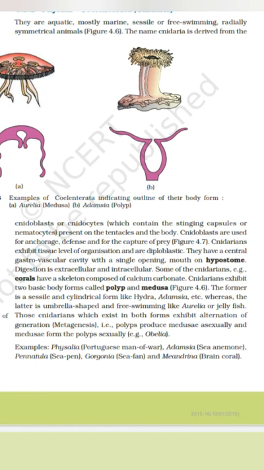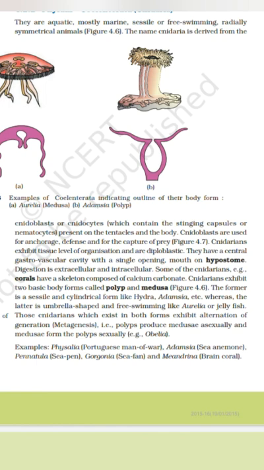One is polyp and another one is medusa. The polyp form is cylindrical and fixed which may be solitary or colonial. The example of a polyp form is Hydra. And the medusa is umbrella-like, and it may be free swimming but is solitary. And the example of medusa form is Aurelia.